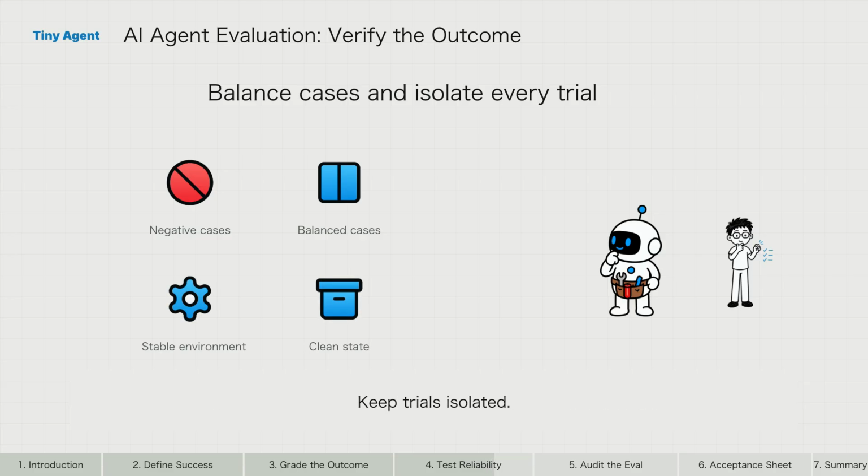Keep trials isolated. Shared files, cached state, resource exhaustion, or history from a previous run can either inflate performance or create correlated failures. The test environment should resemble production while resetting the state that would contaminate comparison.